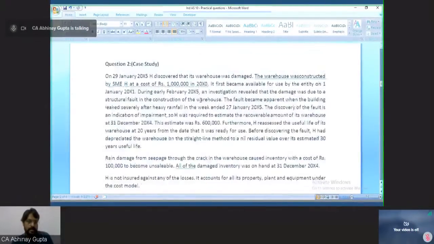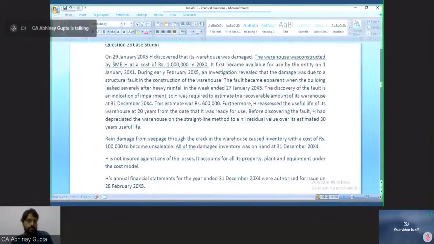This is a case study. On 29th of January 2005, H discovered that its warehouse was damaged. So the warehouse is damaged on 29th of January.